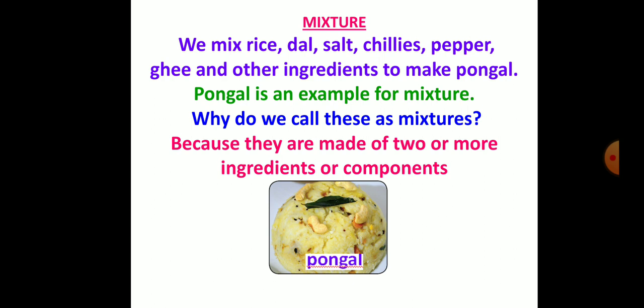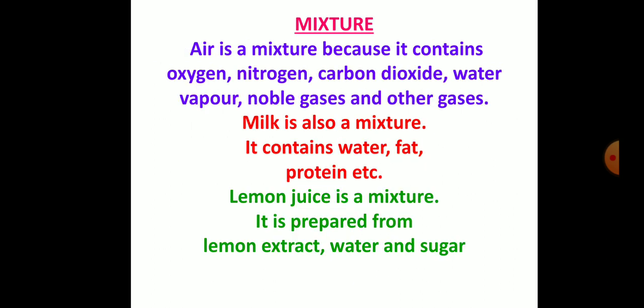Why do we call these mixtures? Because they are made of two or more ingredients or components. Air is a mixture because it contains oxygen, nitrogen, carbon dioxide, water vapor, noble gases, and other gases. Milk is also a mixture. It contains water, fat, protein, etc. Lemon juice is a mixture. It is prepared from lemon extract, water, and sugar.